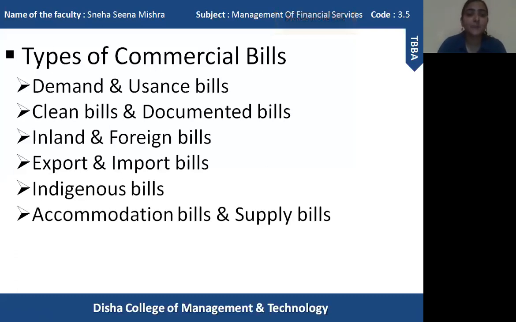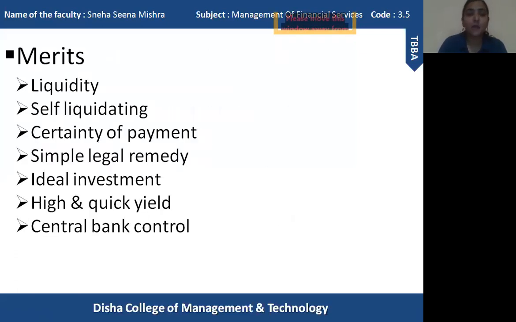So these are the types of bills, and the features of every type of bill I have already explained. Now I am going to explain the various merits of commercial bills. The first merit, as you can see, is liquidity. As you all know, commercial bills can be easily discounted in any bank. Money can be recovered at any point of time or even after the maturity period.